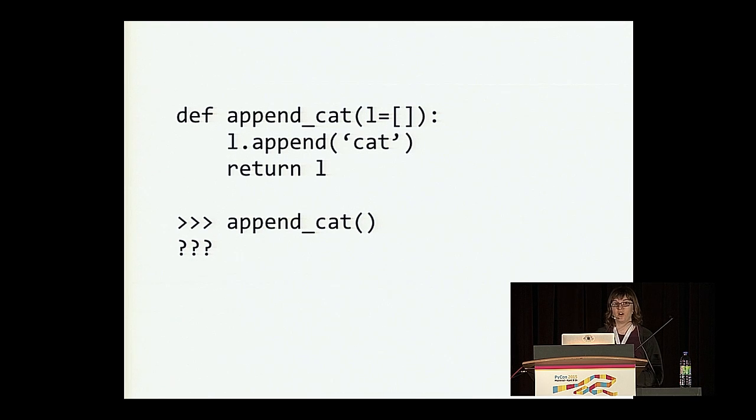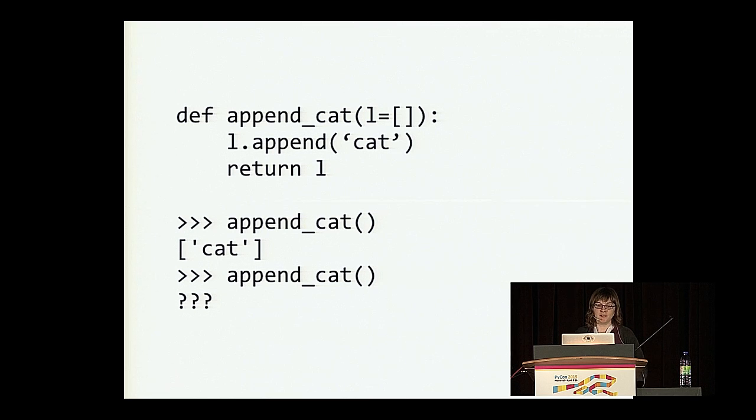So what happens when we call the function append_cat once? Any guesses? Cat, yeah, it's a list with cat in it. That's pretty straightforward. We would definitely expect that to happen. Okay, what happens if we invoke it a second time? Who thinks we'll get the same output? Show of hands? Nobody, okay. What about different output? Yeah, you're right. 2 cats, there's so many cats. Where are they coming from? How did that happen, right?